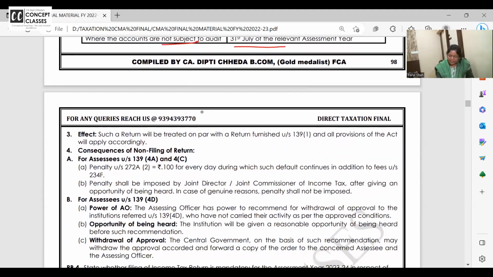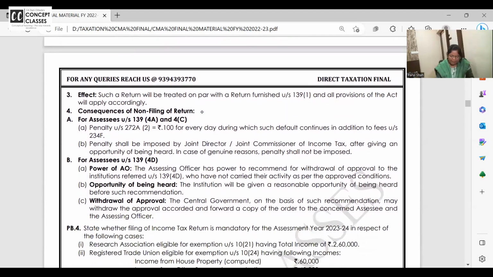Such return will be treated as par and all the provisions will be applicable. This is asked in MCQs. Penalty under 272A is 100 for every day during which default continues, along with 234F fees, that is 1,000. You remember 234F fees?